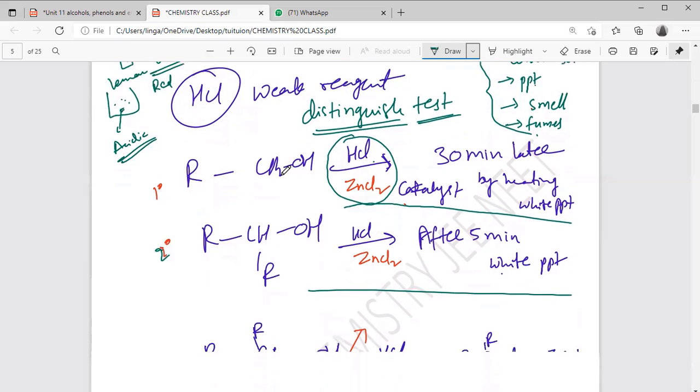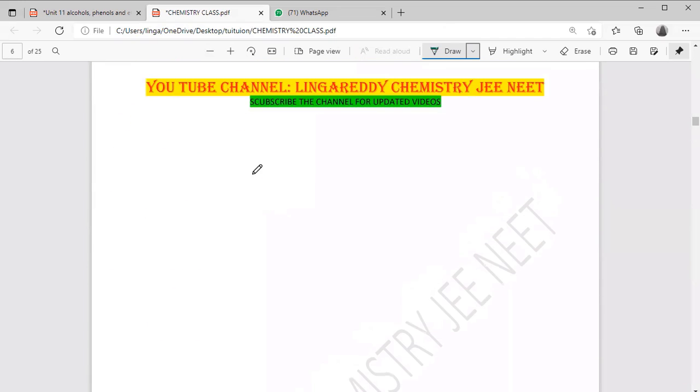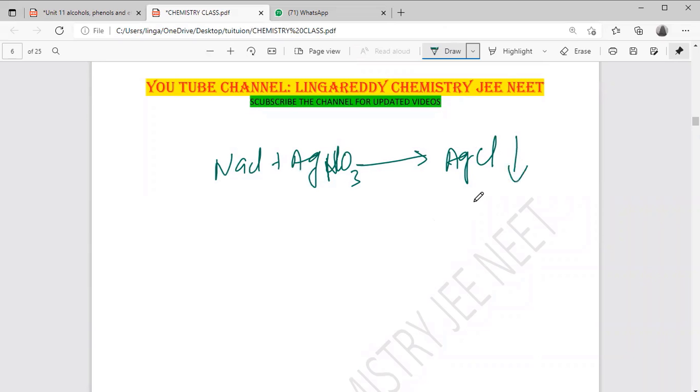And one more reaction you may perform at class level. Suppose NaCl and AgNO3, a double displacement reaction. It is there in class 10th also. AgNO3, silver nitrate, and NaCl. Immediately, on the spot, when we are adding, it gives a white PPT.